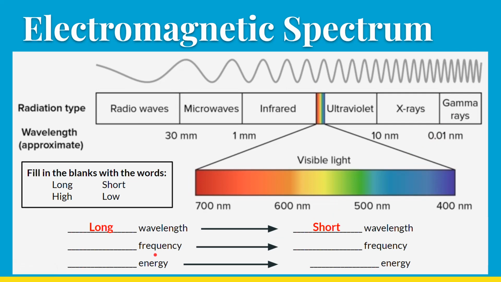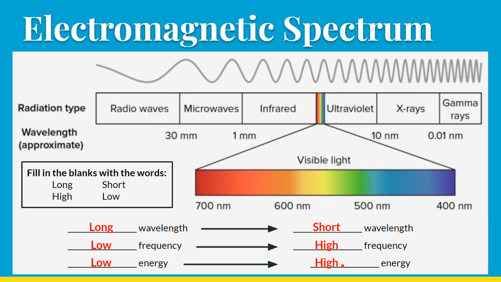Frequency. We already know that frequency and wavelength have an inversely proportional relationship. So if I have a large wavelength, I need to have a small frequency. There are fewer of these waves per second because they're so long. And so my frequency here is going to be low. Over here it's going to be high. So low frequency radio waves, high frequency gamma rays, and of course everything else is in between. Energy is directly proportional to frequency. We just mentioned that in the notes a second ago. So where the frequency is low, the energy will also be low. Where the frequency is high, the energy will also be high.